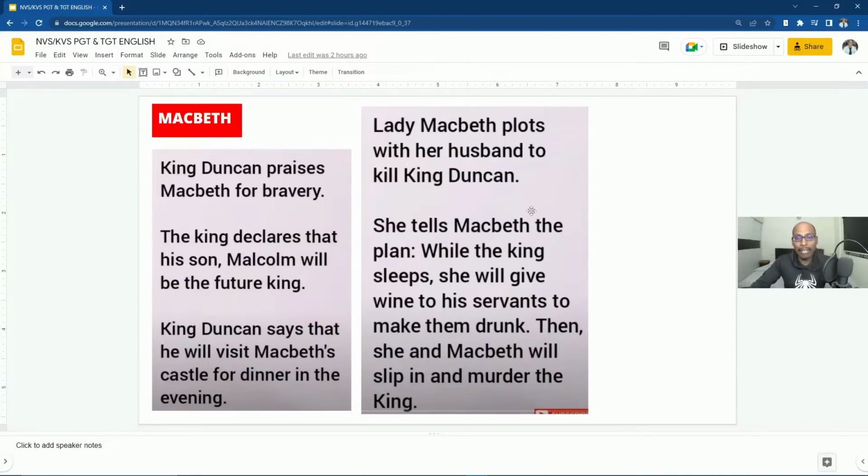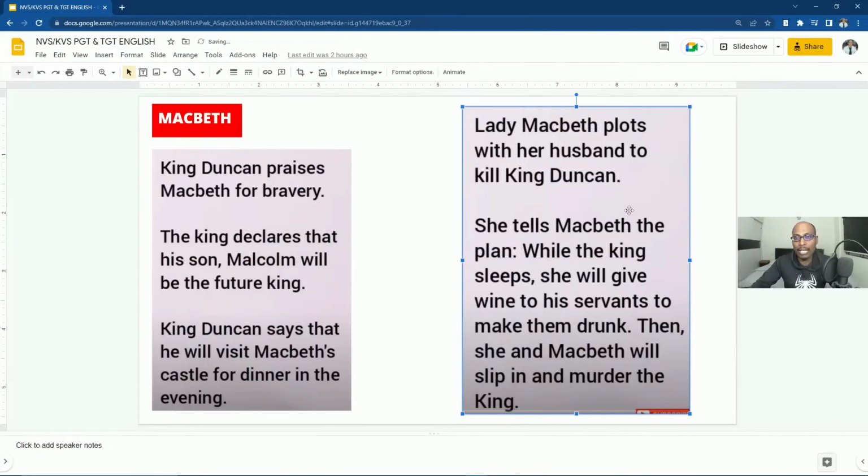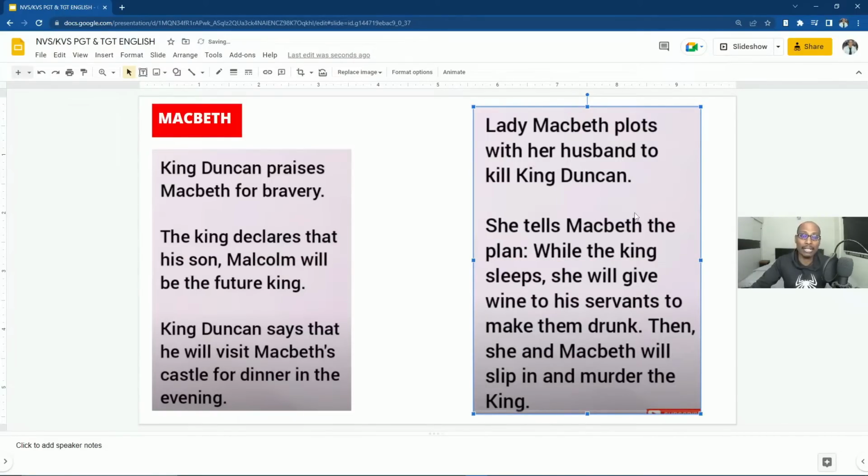So when Lady Macbeth came to know about the prophecy, she planned to kill Duncan. Lady Macbeth is a very, very vicious character in the entire English literature. She tells Macbeth the plan. What is the plan made by Lady Macbeth? While the king sleeps after having dinner, she will give wine to his servants to make them drunk. Then she and Macbeth will slip in and murder the king while he is sleeping. At the same time, she will give drinks or alcohol to the servants.